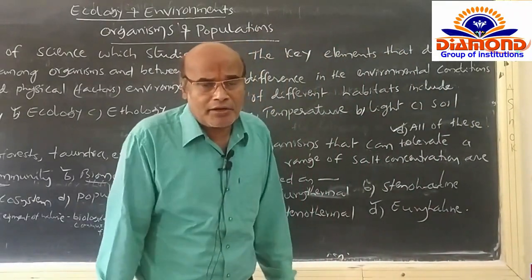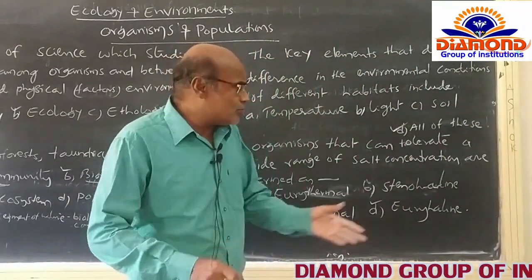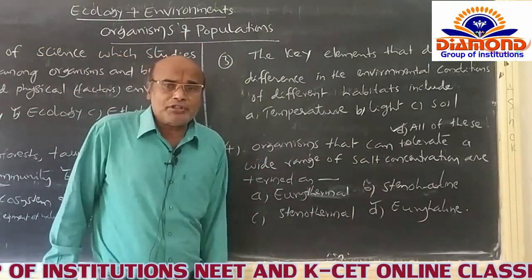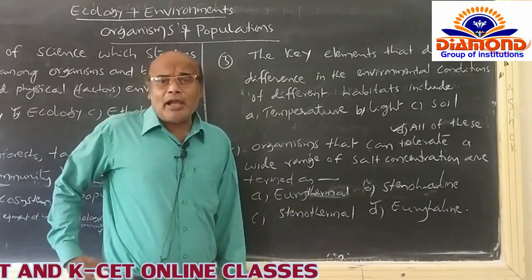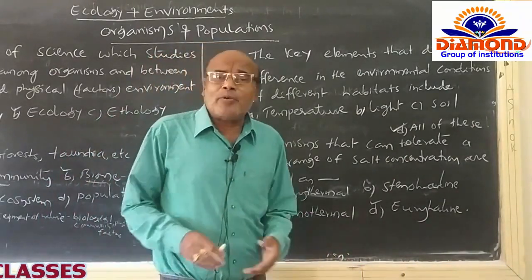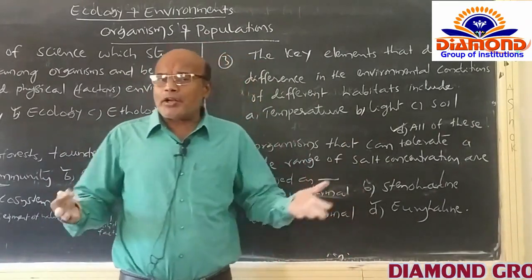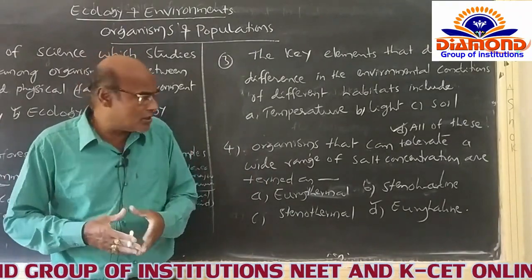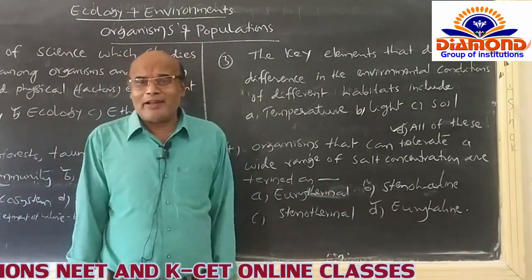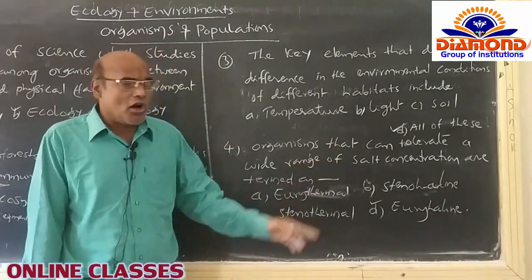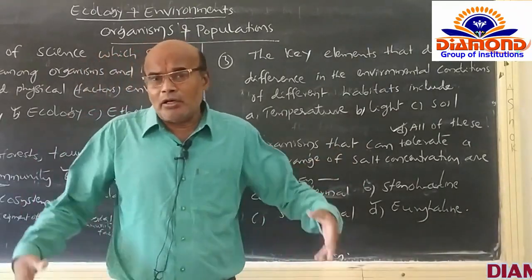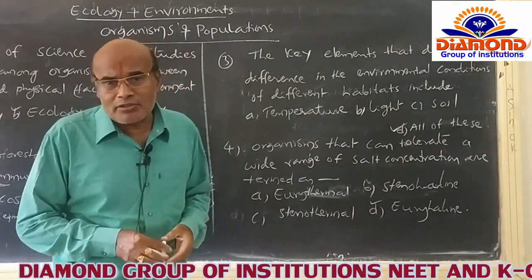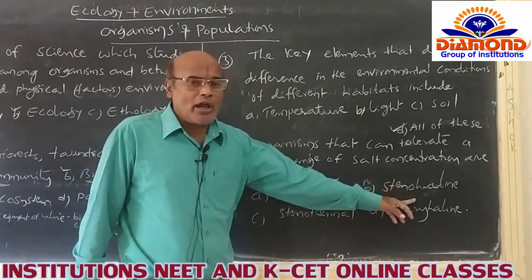Like that, regarding tolerance of salt concentration, living organisms are also classified into two types: euryhaline, and the second one, stenohaline. Euryhaline means some aquatic organisms can tolerate wide fluctuations of salt concentration. Some other aquatic organisms can tolerate only low levels of salt concentration, and that is called stenohaline itself.